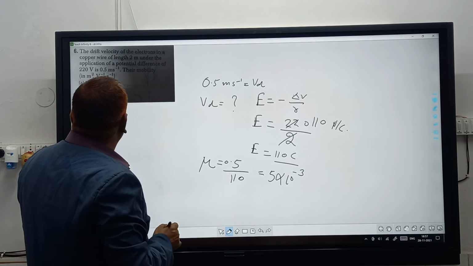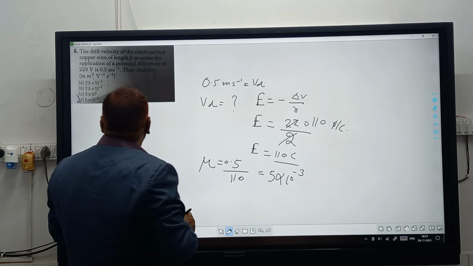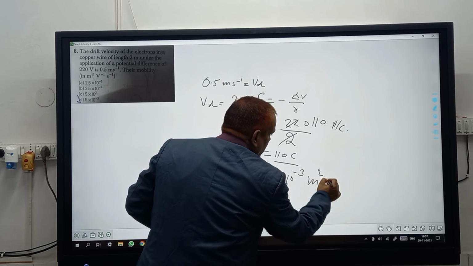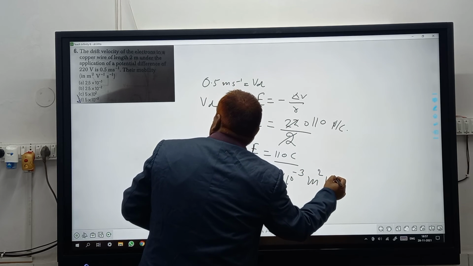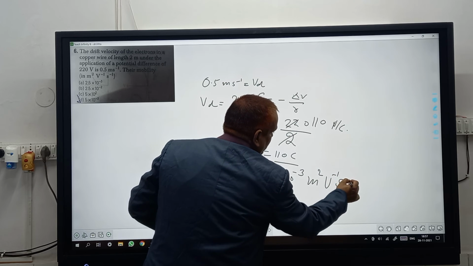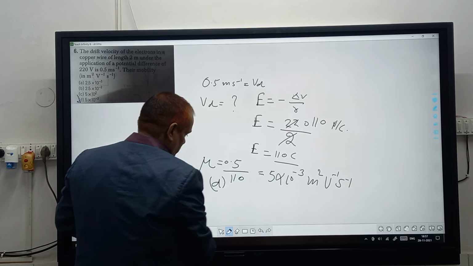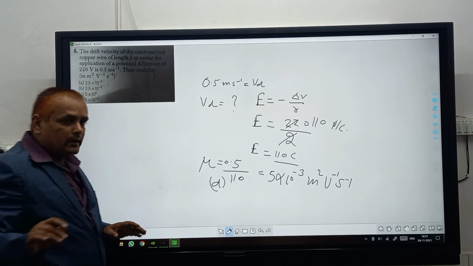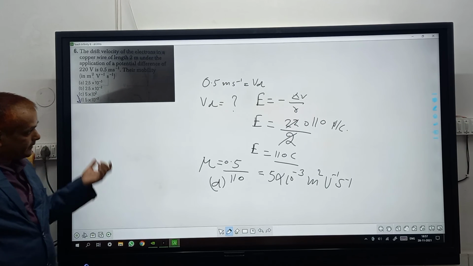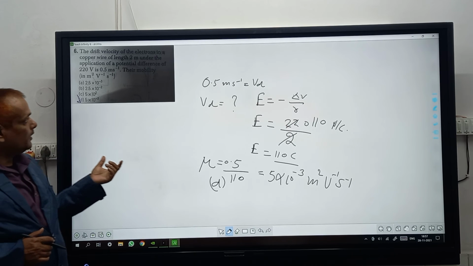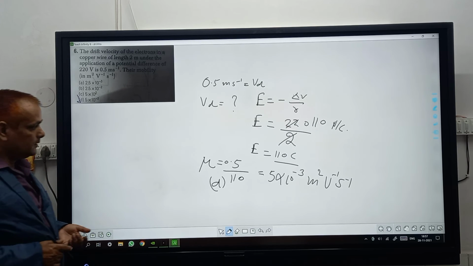What is the unit? Meter square per volt per second. So option D is correct in this question. Understand? But this is a quick revision and a quick answer. How can you find out on the basis of the concept of this chapter?